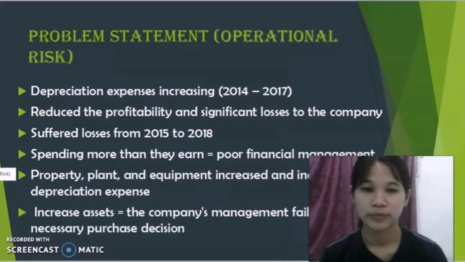Based on the annual report from 2014 to 2018, it has shown that the company's depreciation expenses are increasing, and it also showed that the company is spending more than they earn, which means that they have poor finance management. The PPE also increased, and this automatically increased the depreciation expenses. With this increased asset, it means that the company management failed to make the necessary purchase decisions.